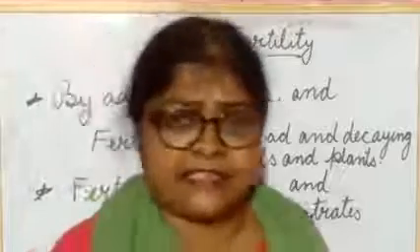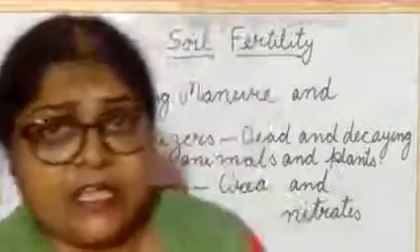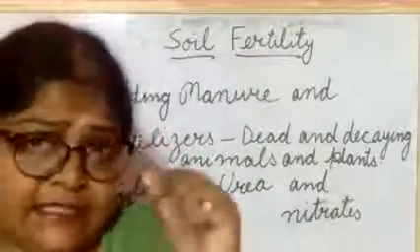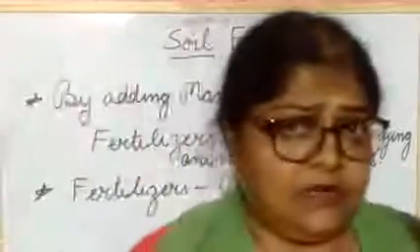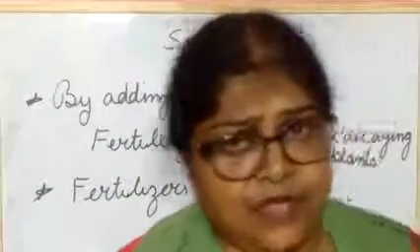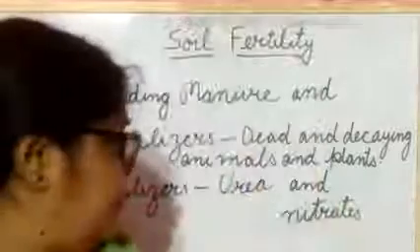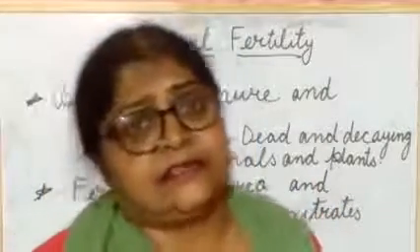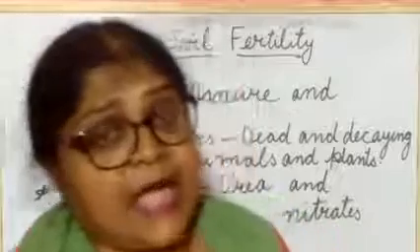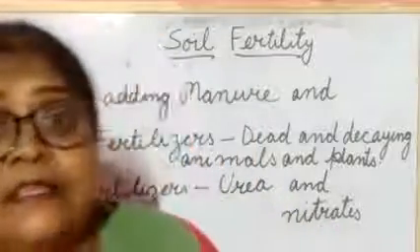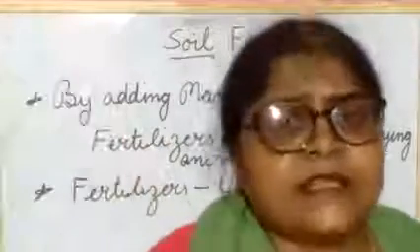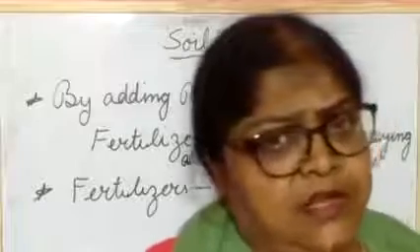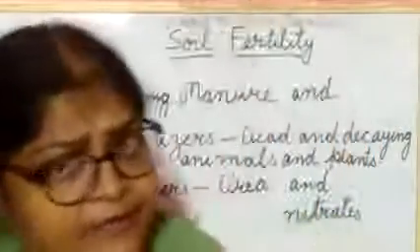I hope you have seen it, those who have a field: it is white in color, urea and nitrates. It is an example of fertilizer, and fertilizer makes the soil fertile.